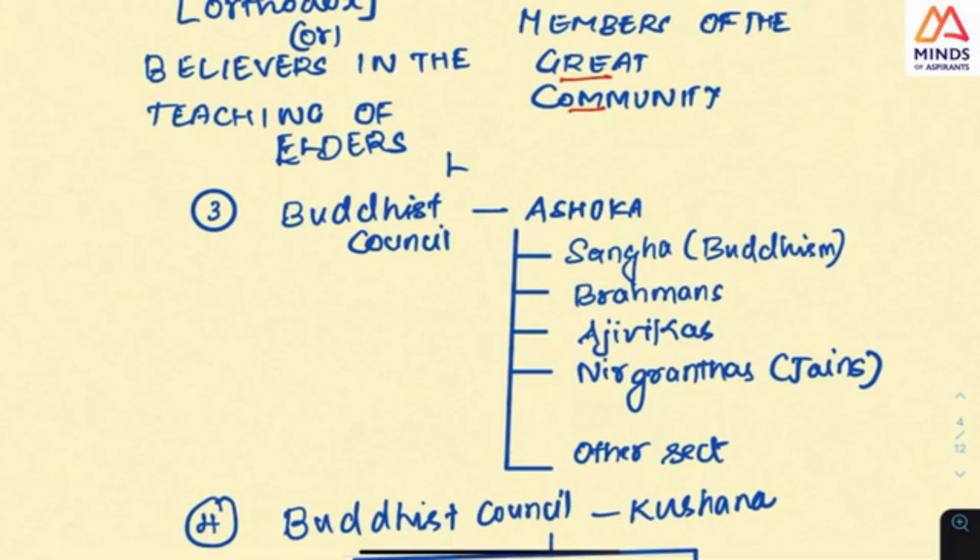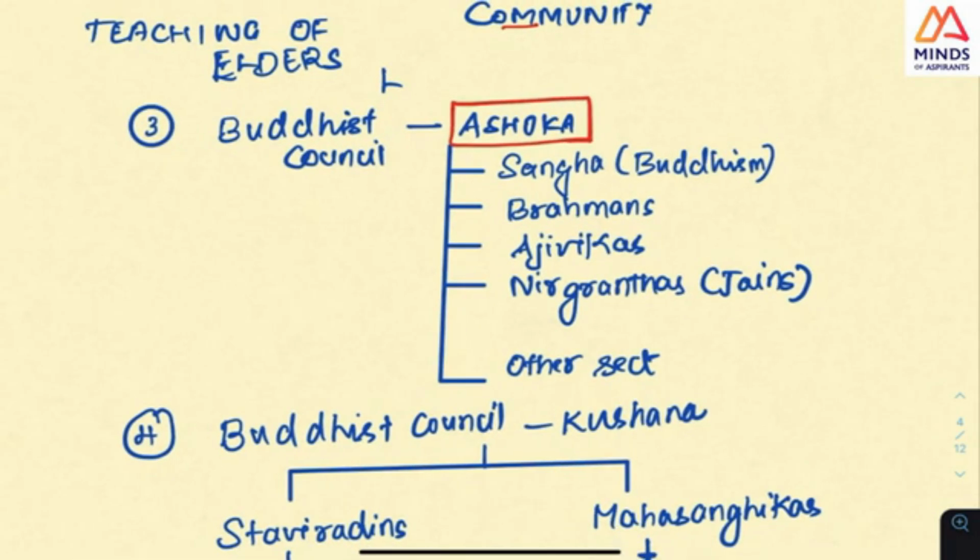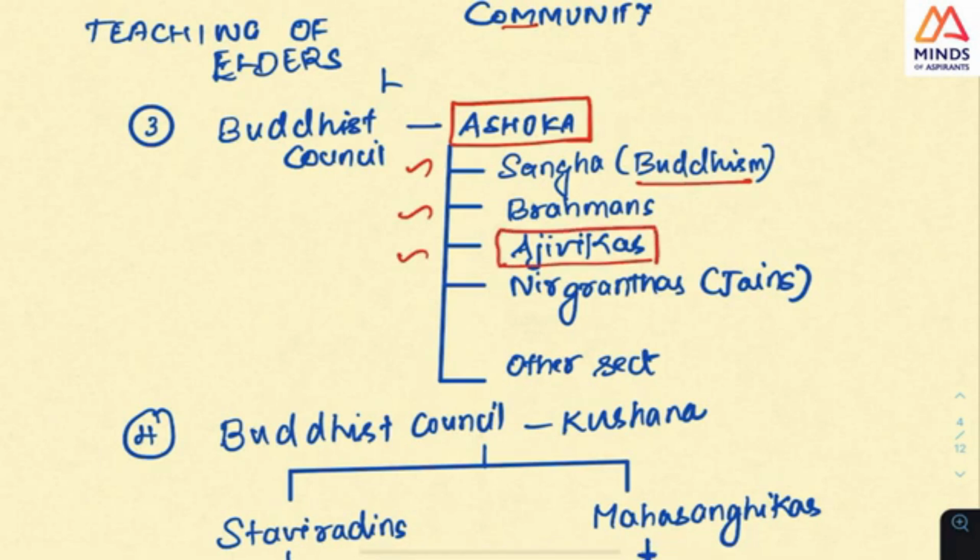But after that, the third council happened, and Ashoka was the most prominent king at the time. Why I mention this third council is that at the time of Ashoka, the religion in the Ashokan Empire was split into Sangha, that is Buddhism, then Brahmanas and Ajivikas. This was also a question.